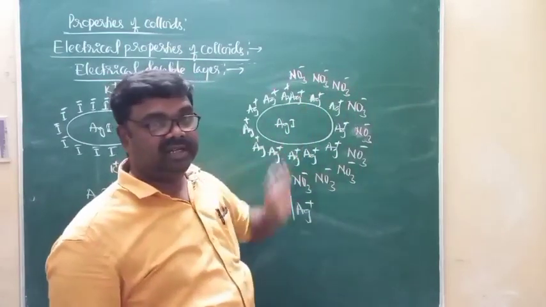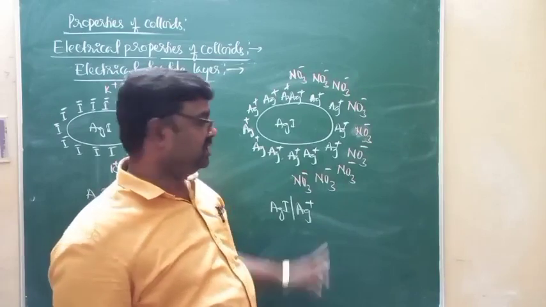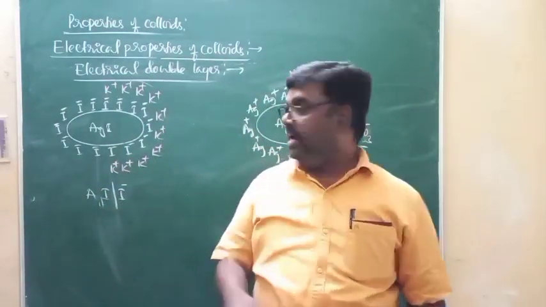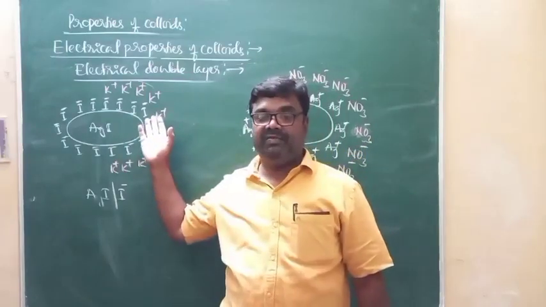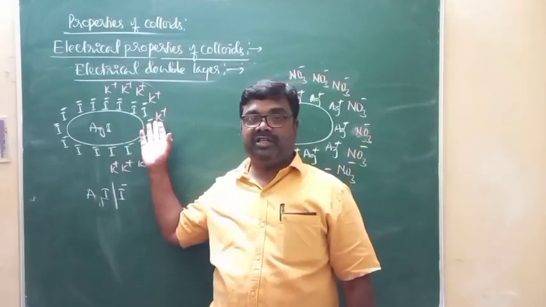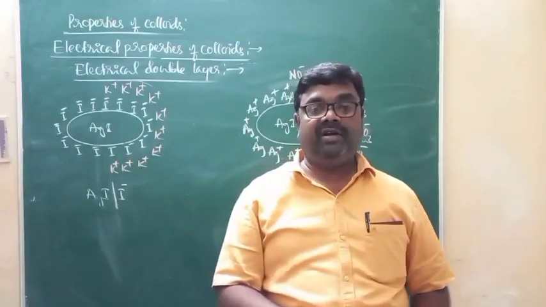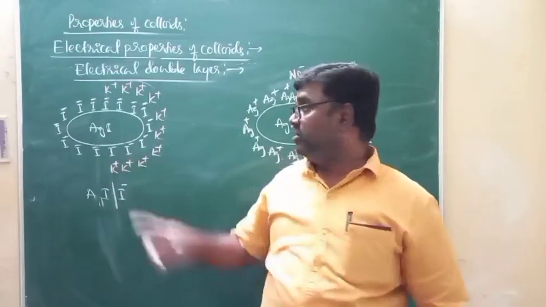This combination of two layers around the colloidal particles is called electrical double layer. And due to the presence of two layers of opposite charges around the colloidal particles, there is a development of some sort of potential difference between the two layers.